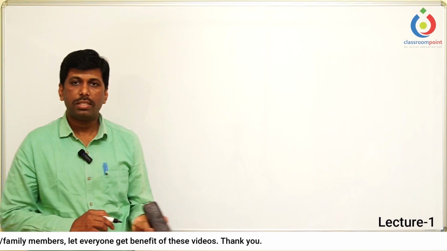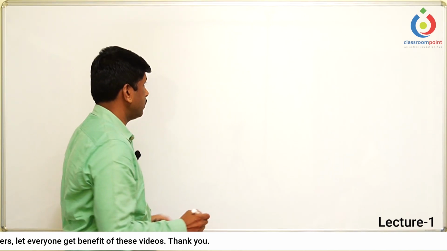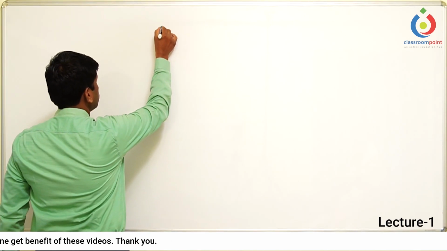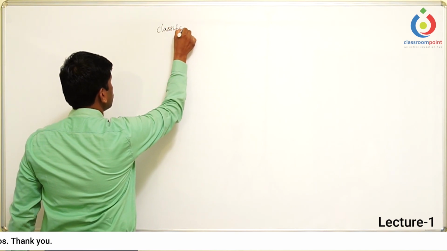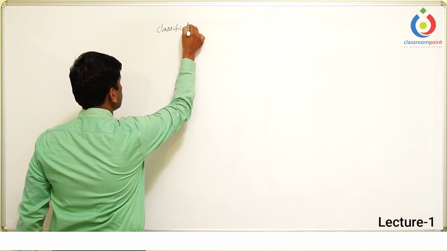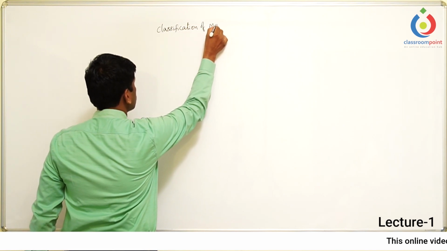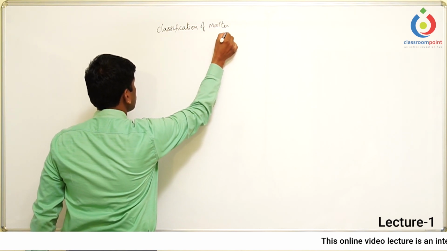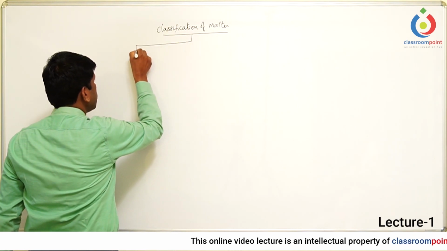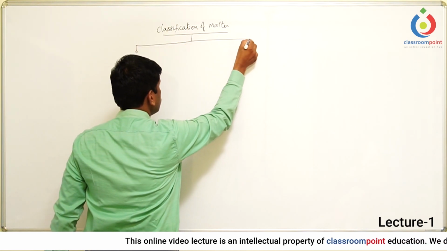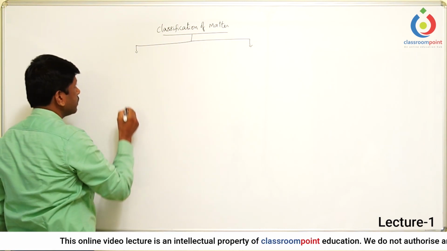So now we should discuss the classification of matter. Matter is basically classified into two categories.